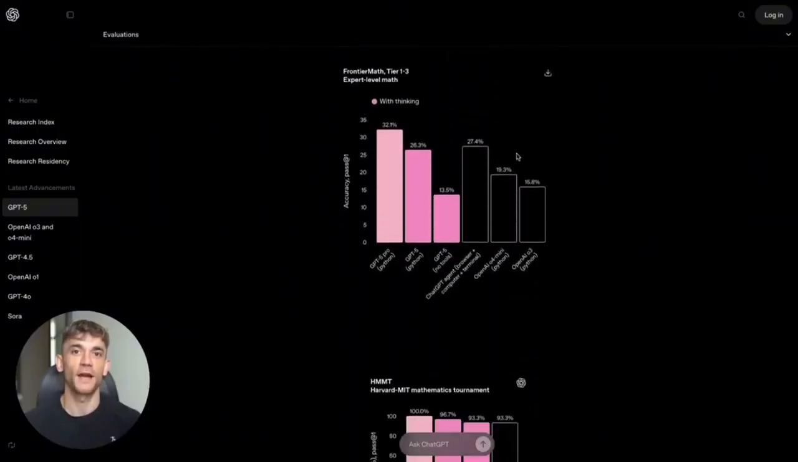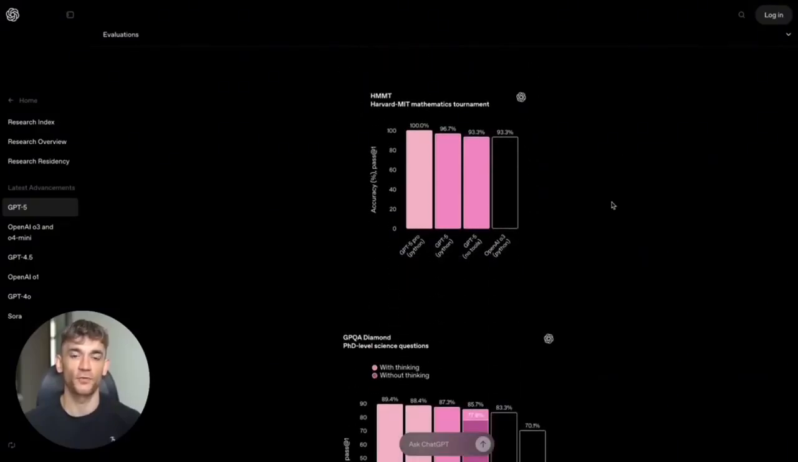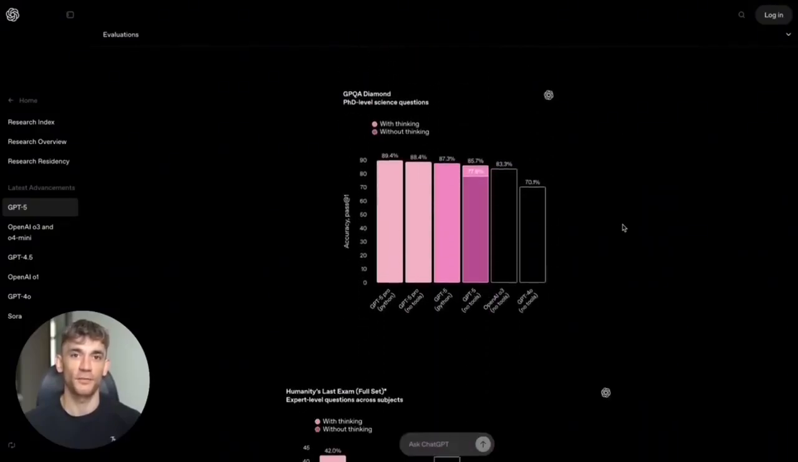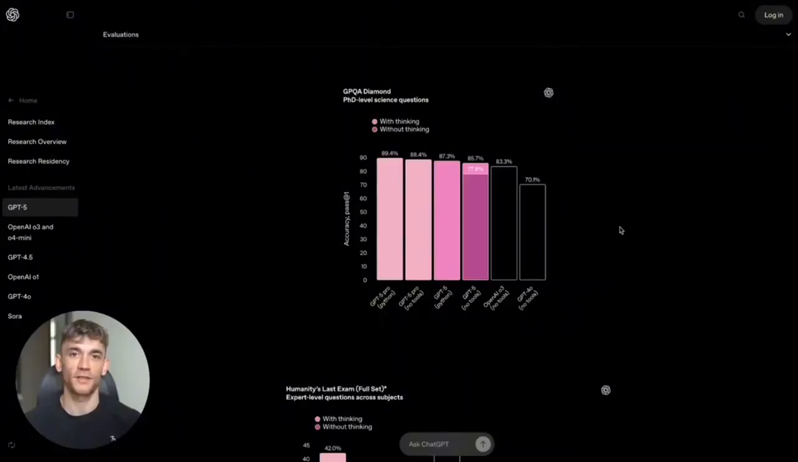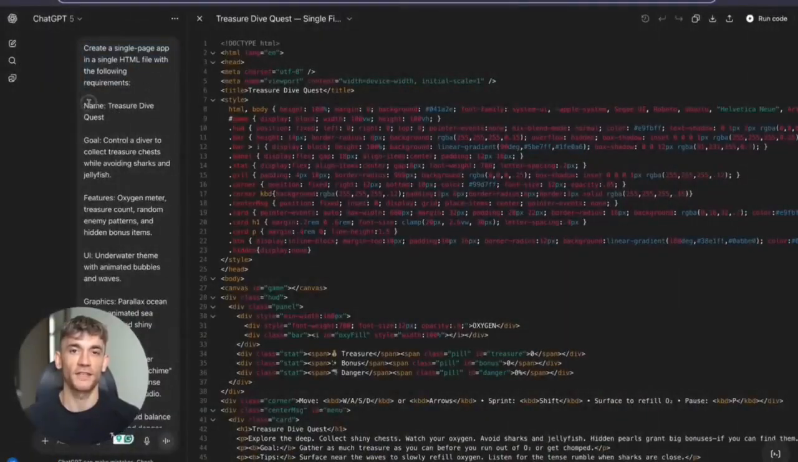And get this, I tested regular GPT-5, not even the Pro version. And what it did blew my mind. See, before GPT-5, if you wanted to build something complex, you'd go back and forth, fix this, change that, debug here, tweak there, hours of work. But check this out. My first test was insane.